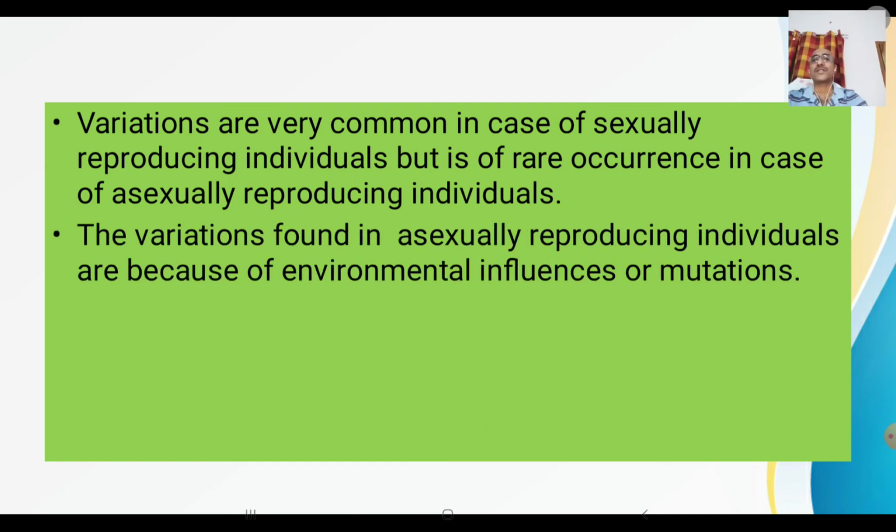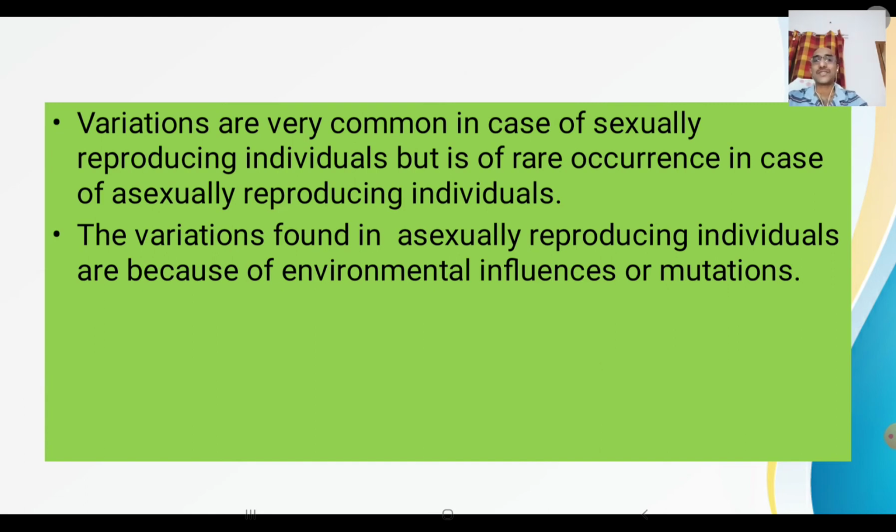As far as sexual reproduction is concerned, you know it is associated with meiosis. Meiosis involves crossing over, the exchange of chromatid segments, so there is every possibility that variations might occur. But asexual reproduction is monoparental. That means the offsprings are produced from a single parent. Sexual reproduction is biparental. That means offsprings are produced from two parents, mother and father.